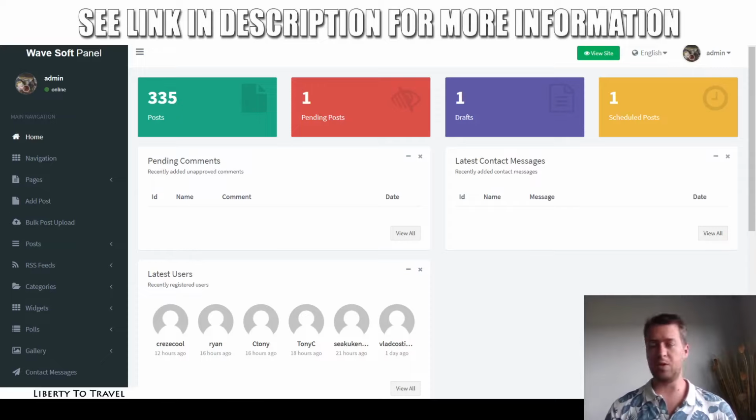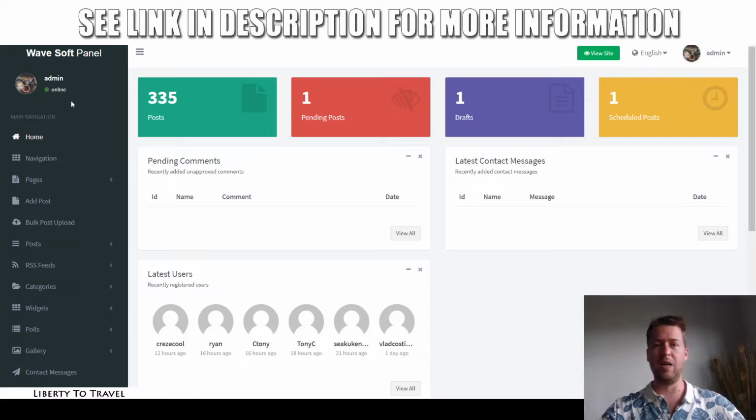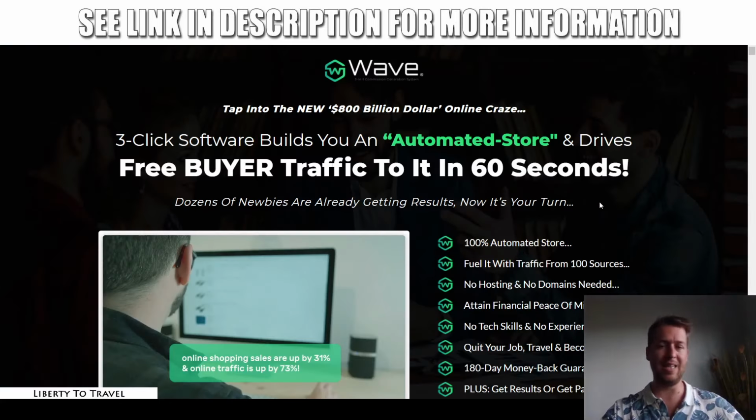Now, Wave is a new software by Venkata, and during this review, we're going to have a look at this software. You can see it on my screen right now. I've gotten a demo access to this new software just before launch, which is taking place today on the 27th of May. So during this review, we're going to have a quick look at this software here in the dashboard. I will also have a look at the sales page.